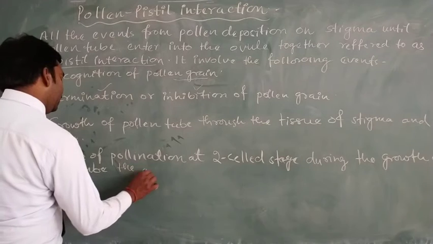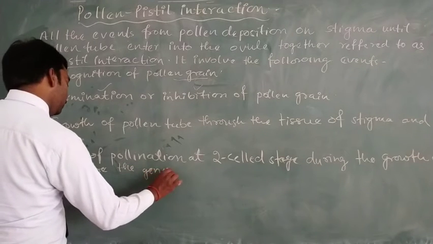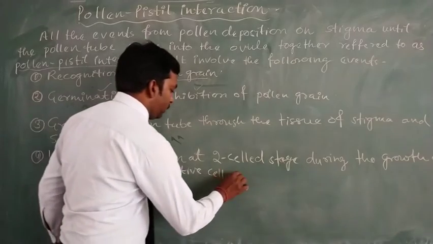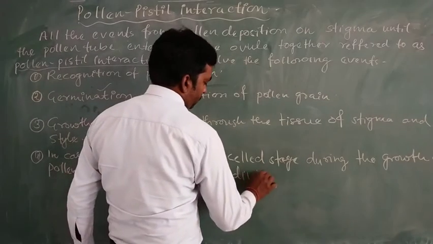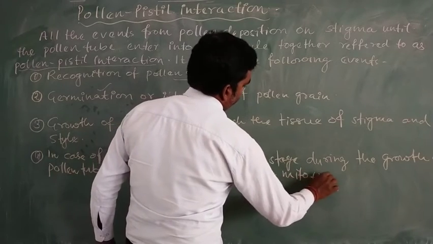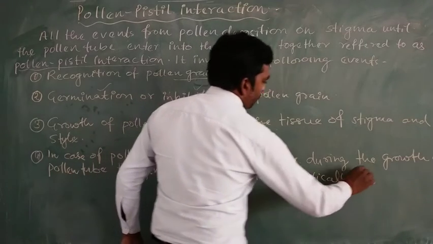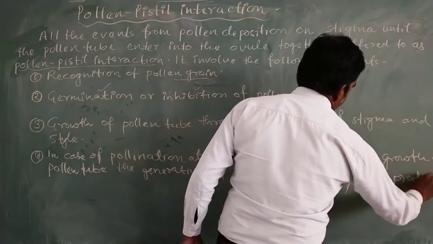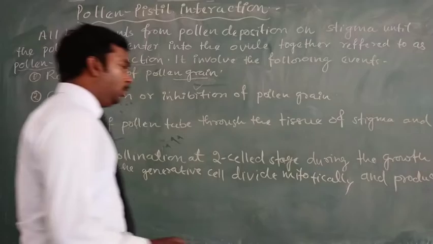the generative cell divides mitotically and produces two male gametes.